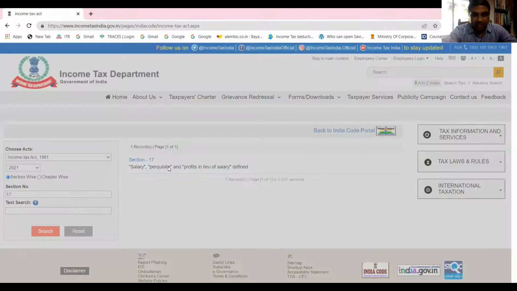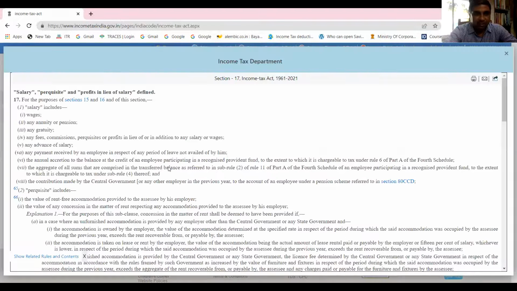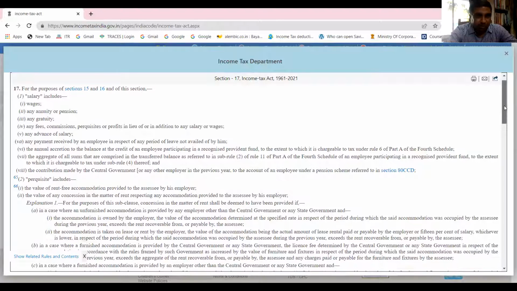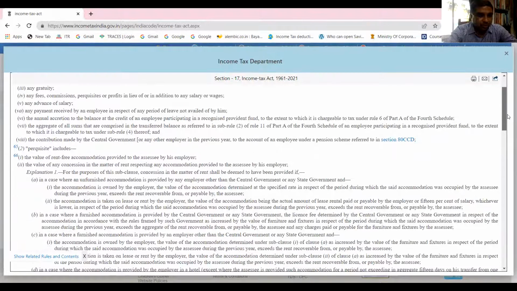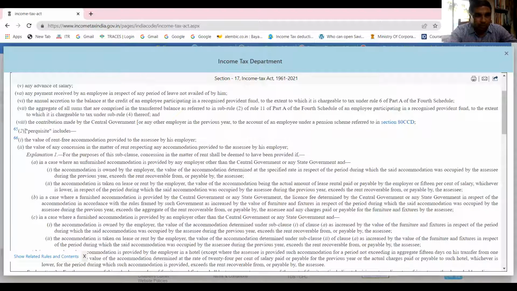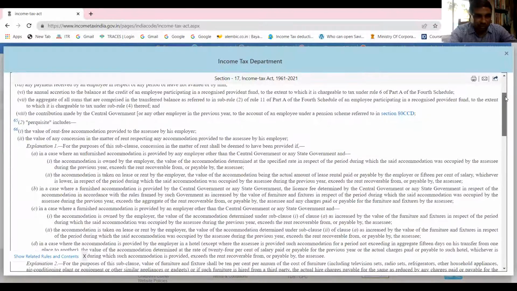Section 17, subsection 1 talks about salary including all these items, like gratuity, annuity, pension; all these things you have covered. Subsection 2 talks about perquisites. We'll be learning that after allowances.